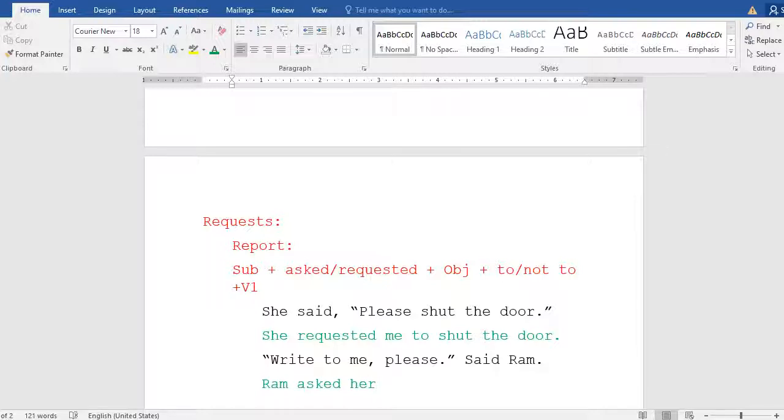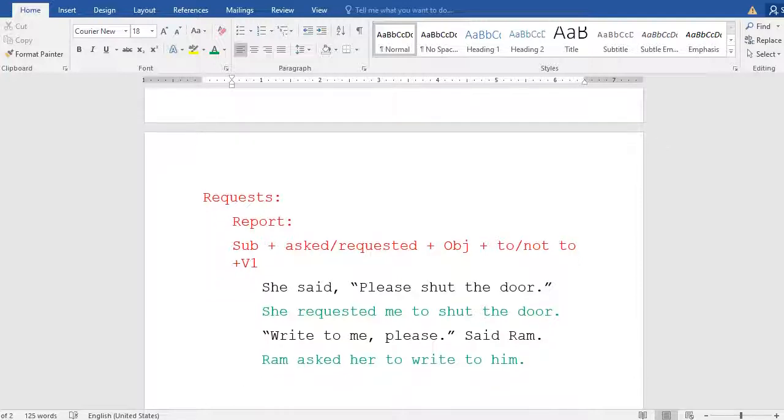The sentence is positive, "write to me." Then "write to me" means who? This "me" is the pronoun. "Me" is the first person pronoun. Look at it here, I'm just highlighting that the first person pronoun changes according to the speaker. Which is the speaker here? Ram. So that is "Ram asked her to write to him." This is the way. Okay, so this is about the request that we are reading.